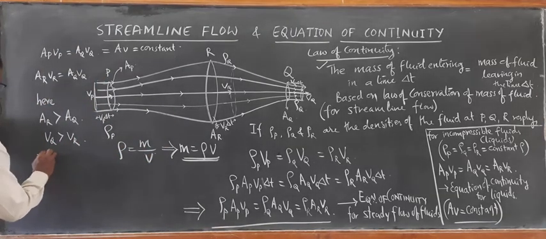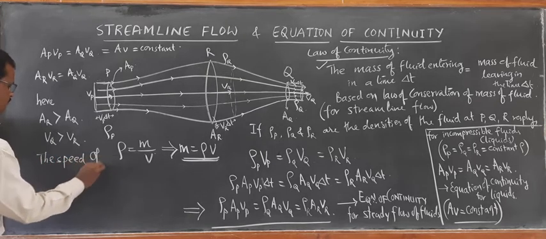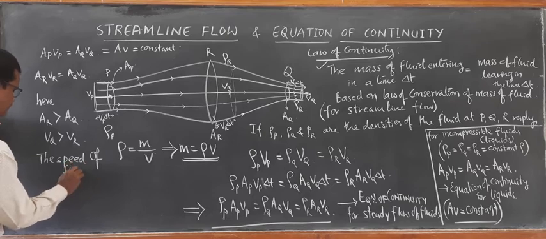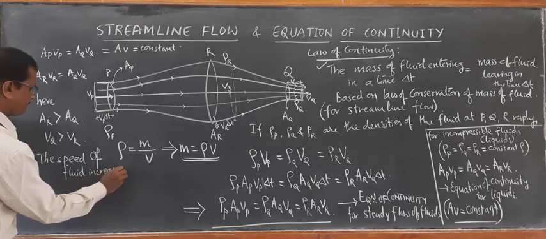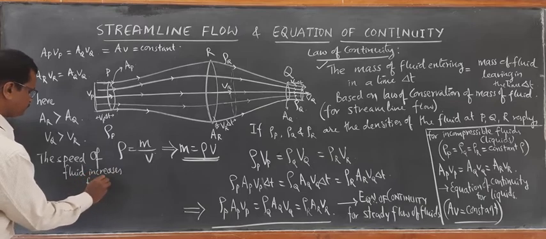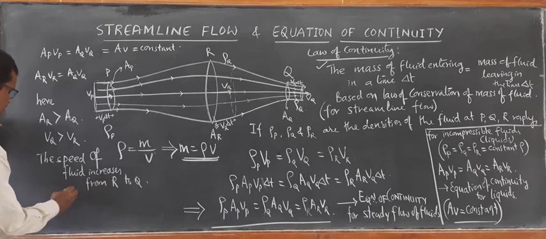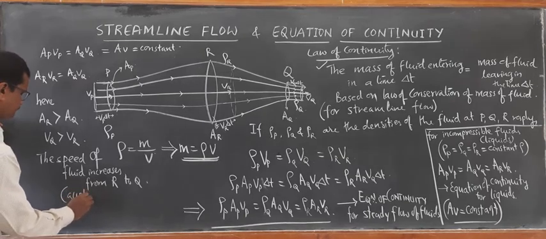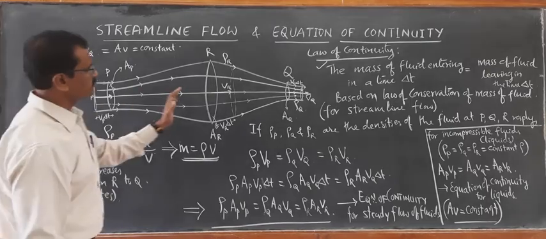So the speed of fluid increases from R to Q, which means it is accelerating. The fluid accelerates when it goes from R to Q.